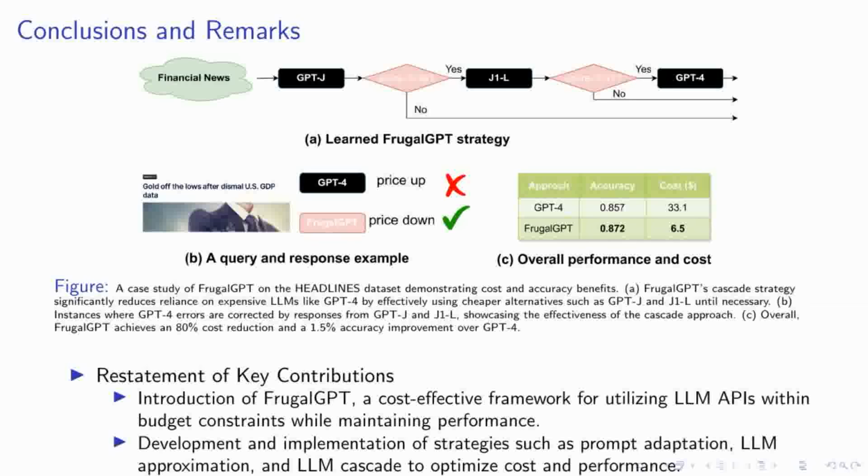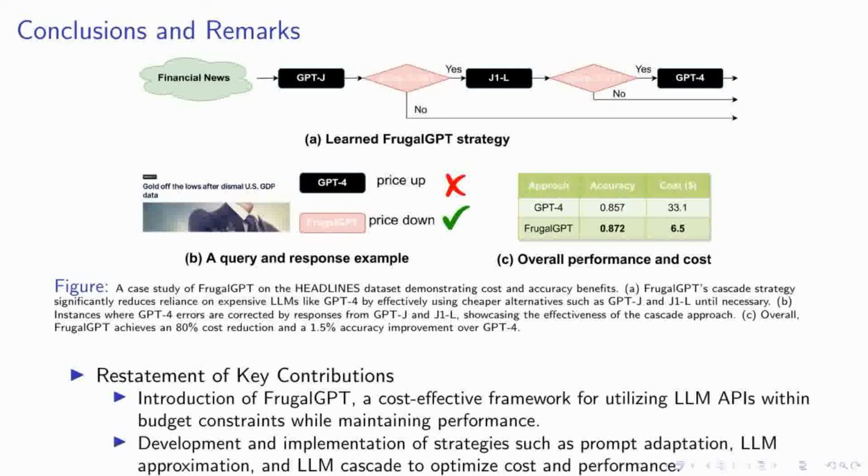Ladies and gentlemen, as we conclude our presentation, let's reflect on the significant strides we've made with FrugalGPT. This innovative framework not only addresses the financial constraints of using large language models, but also ensures that performance remains robust. By integrating strategies like prompt adaptation, LLM approximation, and the LLM cascade, we've tailored a solution that significantly cuts costs while maintaining, and in some cases, enhancing accuracy.